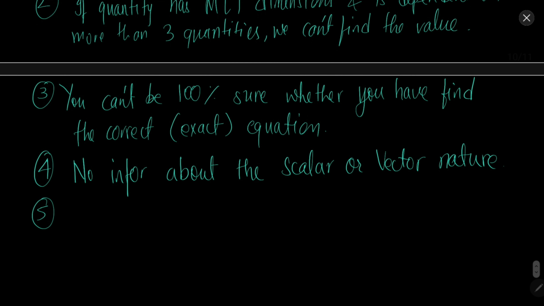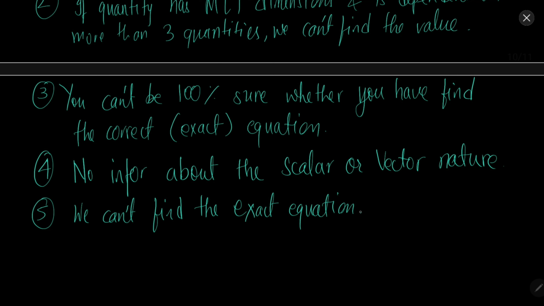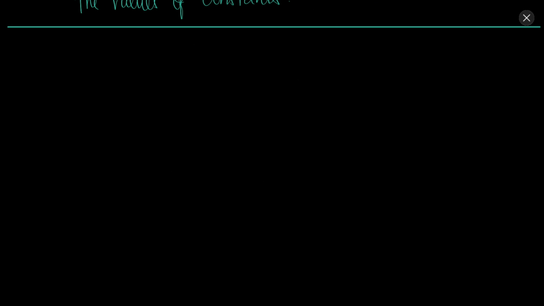And obviously, as I said, we can't find the exact equation, that is, we cannot find the value of the constants in the equation. So these are a few of the limitations of dimensional analysis.